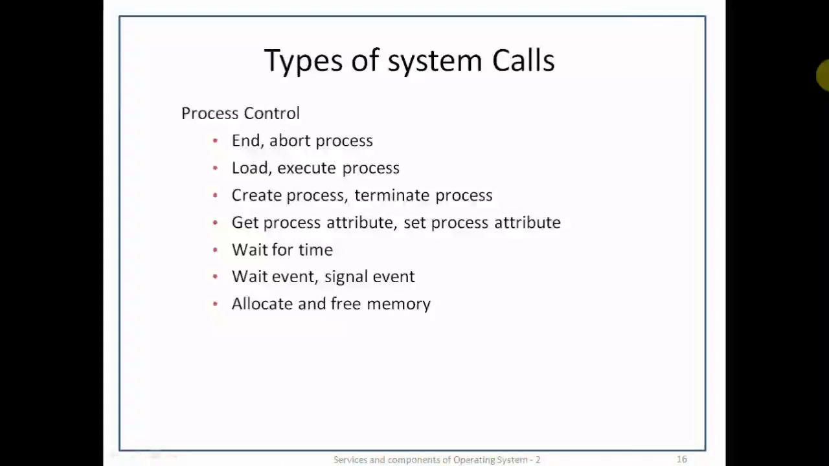The process may want to wait for a specific event to occur. For that, the wait event system call is there. The process should then signal when that event has occurred. For that, the signal event system call is there. So the process control system calls are end, abort, load, execute, create process, terminate process, get process attribute, set process attribute, wait for time, wait event, signal event, allocate and free memory.